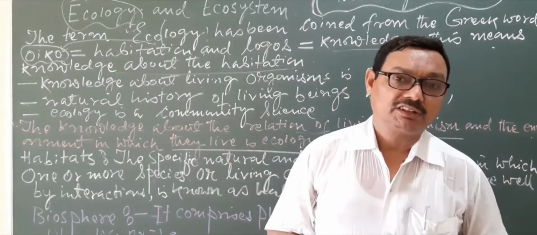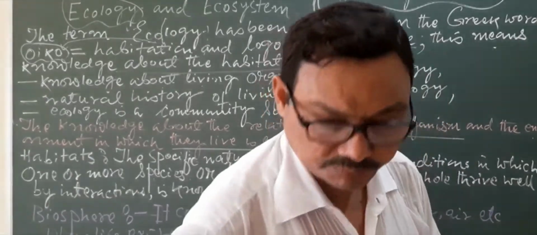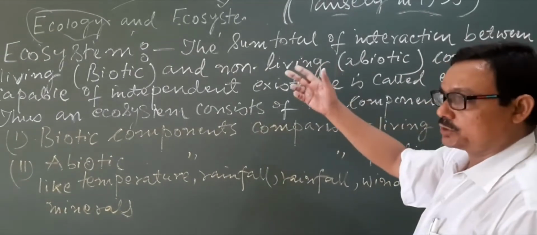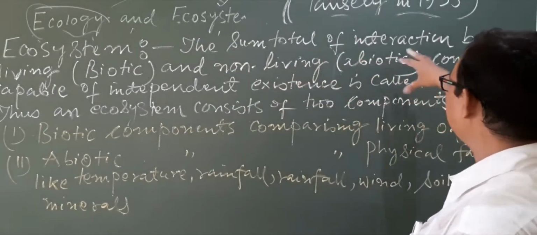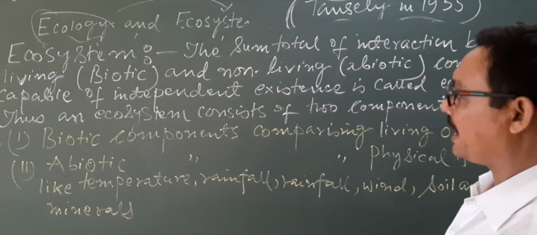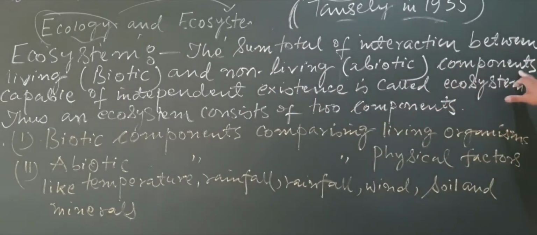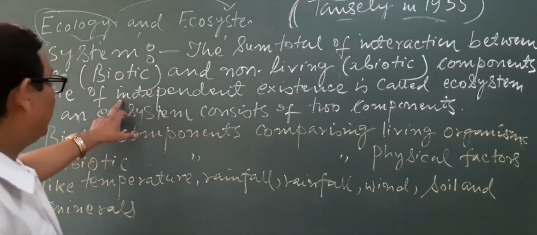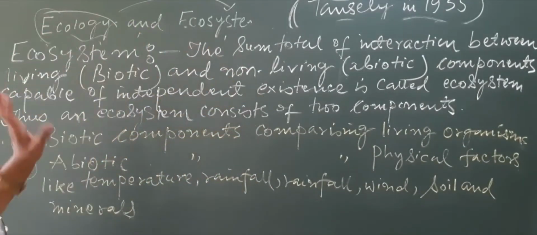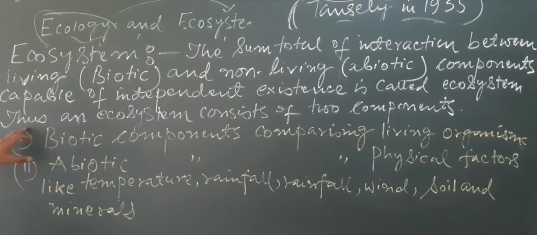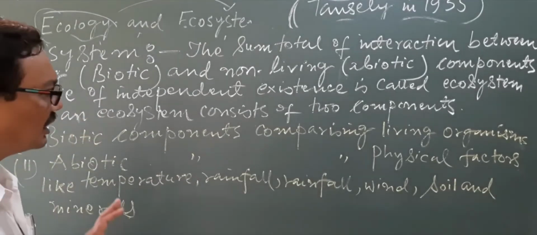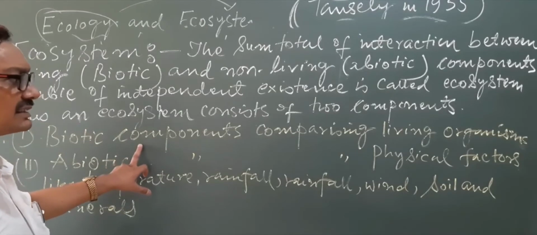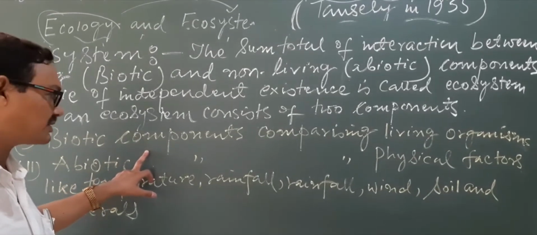You see the definition. Look here, the definition that I have told you: the sum total of interaction between living biotic and non-living abiotic components capable of independent existence is called an ecosystem. Thus, an ecosystem consists of two component parts. The biotic component is the structural part of the ecosystem.